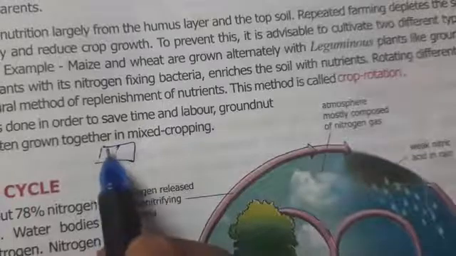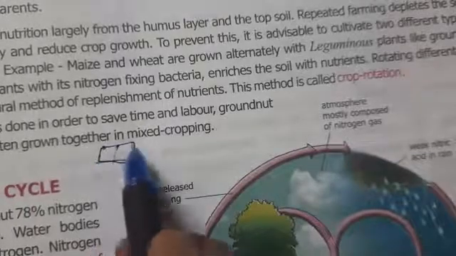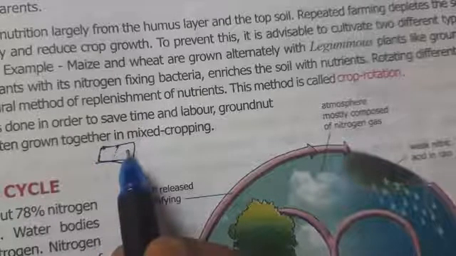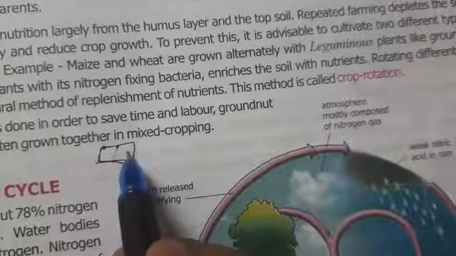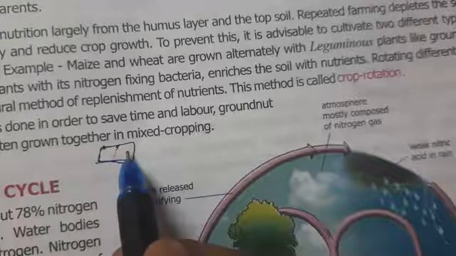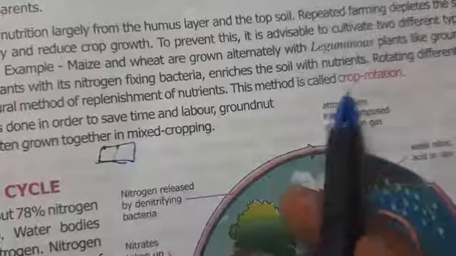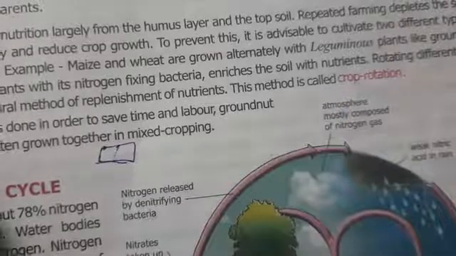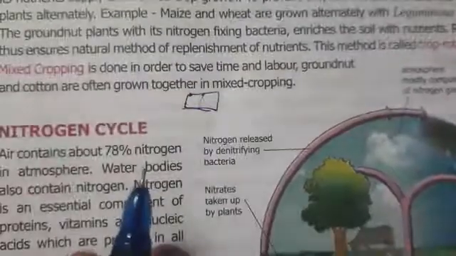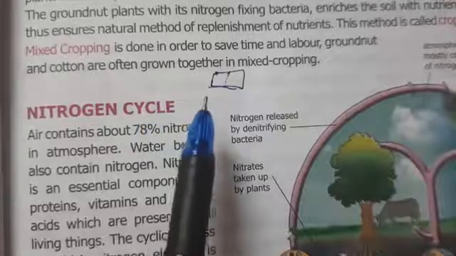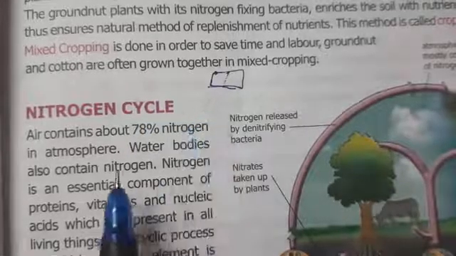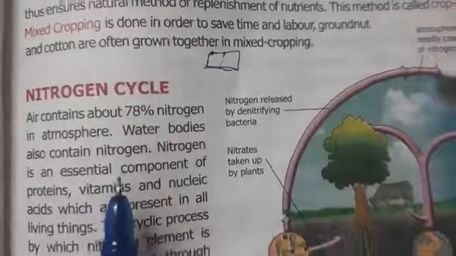That means in the field for one year, or maybe for one season, they will be growing maize or wheat. And then the next season, they will grow leguminous plants. I hope, children, the difference is clear to all of you. Crop rotation means rotation of crops. And mixed cropping, the name itself indicates two crops are mixed together in the same field. Clear? Now we come to the nitrogen cycle.